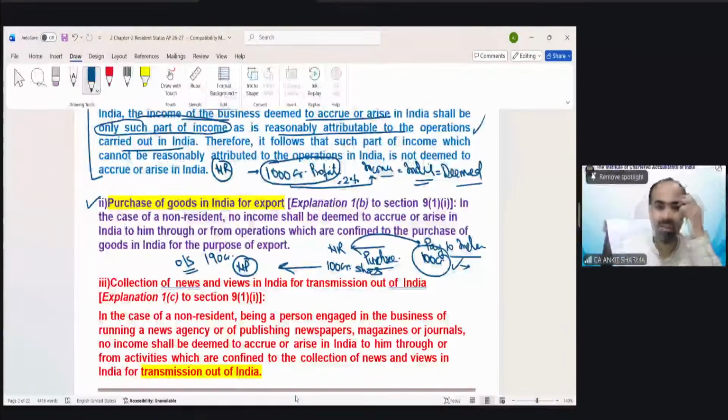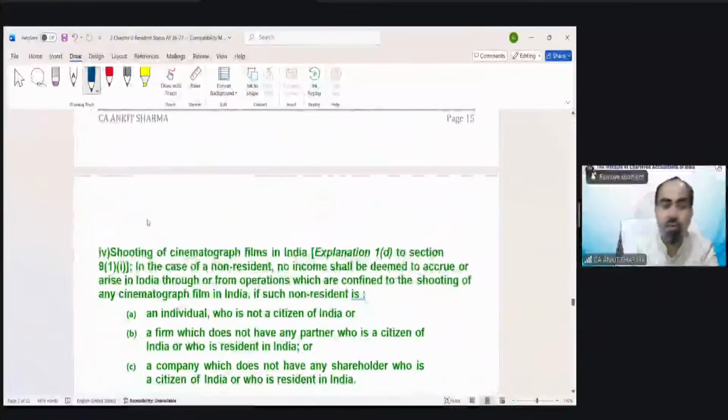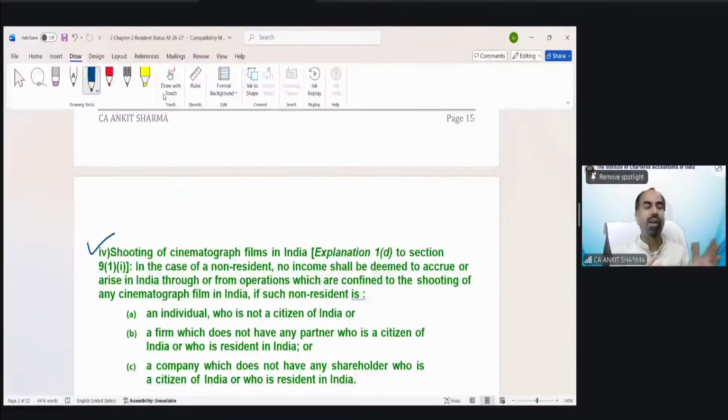Understood? Simple case. If you are only collecting news from India and transmitting it out of India, you are not releasing those news in India. In that case, again, there would not be any deemed to arise of income. If you are shooting any movie, documentary, etc. in India, and releasing that documentary outside India and earning income from outside India, again, that is not going to be taxed in India. The income you earn via releasing those documentaries and movies outside India, you do not need to pay any tax in India, provided these conditions are fulfilled.